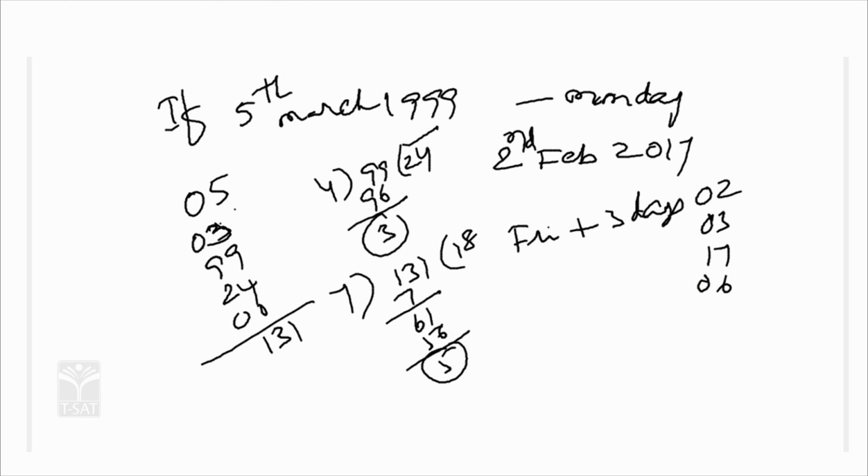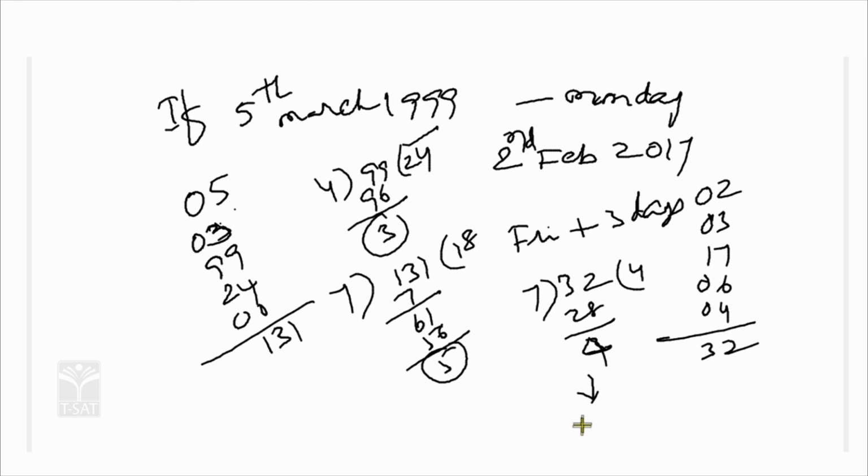When 17 is divided by 4, the quotient is 4, and when you consider the total, it is 32. When 32 is divided by 7, 7 fours are 28, 4 will be the remainder, correct. What is 4 here? 4 will be Thursday, correct.